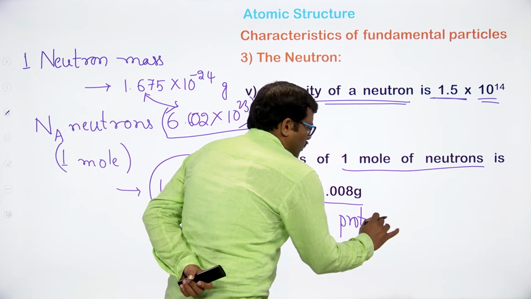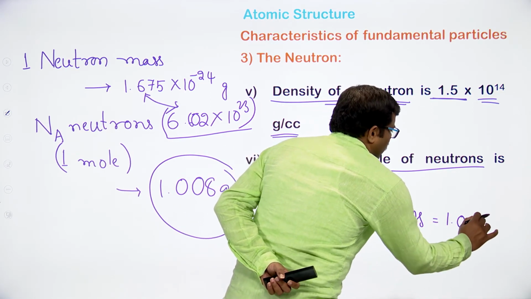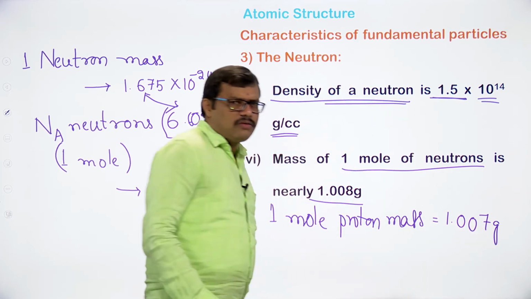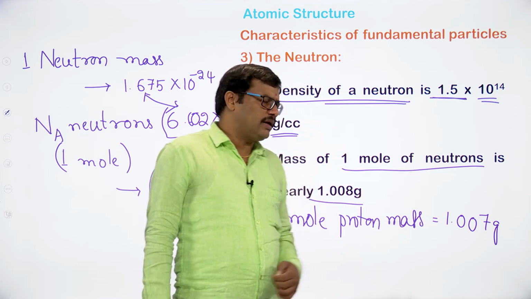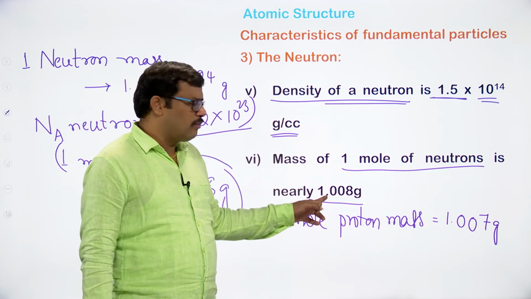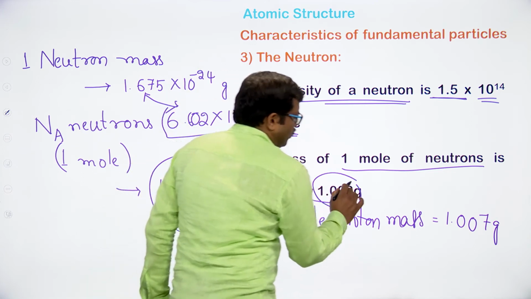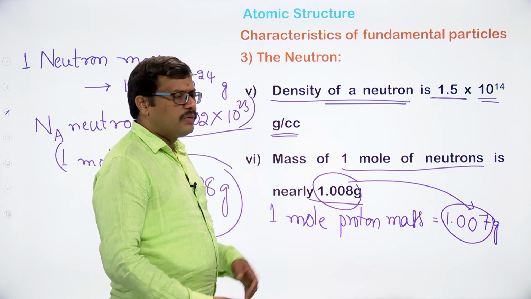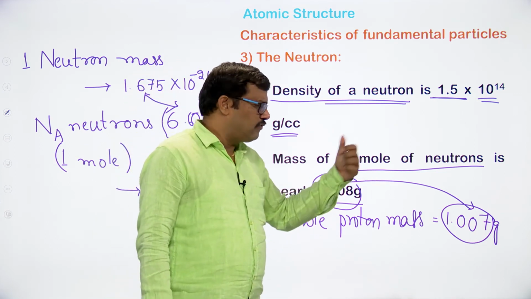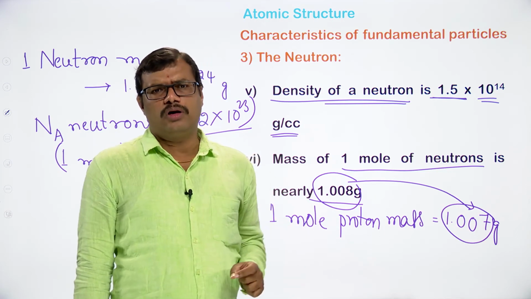So 1 mole of neutrons has a mass of nearly 1.008 grams, whereas the mass of 1 mole of protons is found to be 1.007 grams. If we observe, the values are more or less the same, and a slight difference can be observed. Therefore, we can say that the mass of neutron is slightly more than the mass of the proton.